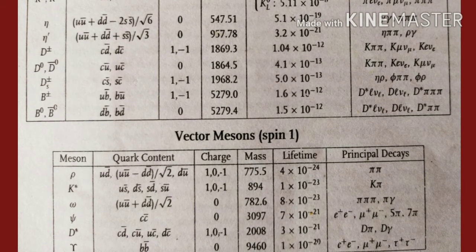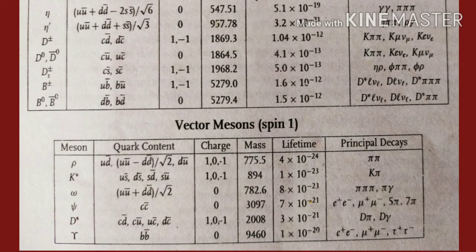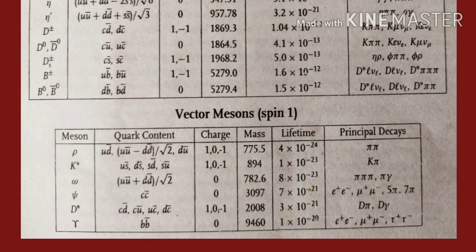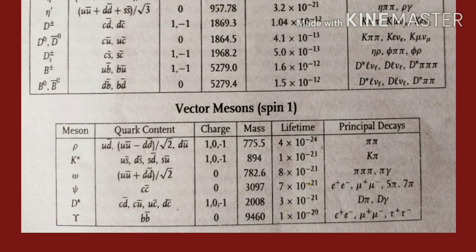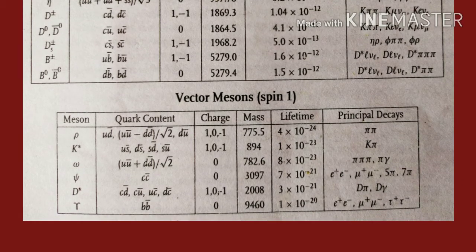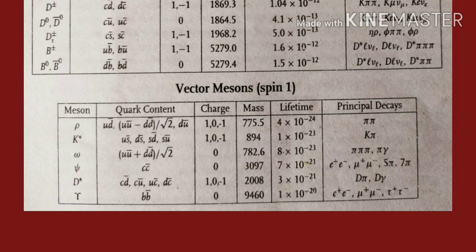Then we have K star mesons. So there are actually four K star mesons, K star plus and K star minus. They are antiparticles of each other and their compositions are u s bar and the last one s u bar. And we again have K star 0 and K star 0 bar, and they are also antiparticles of each other. Their compositions are d s bar and s d bar. Those middle two compositions are those compositions. Yes, in the charge column there should be two zeros in between 1 and -1, but actually that 1 0 represents both the zeros.